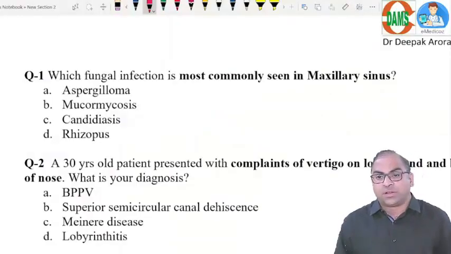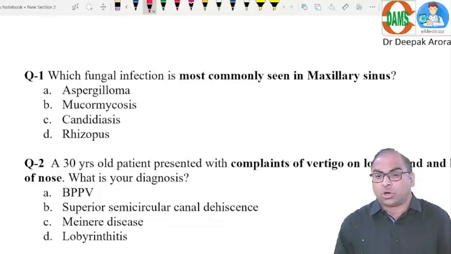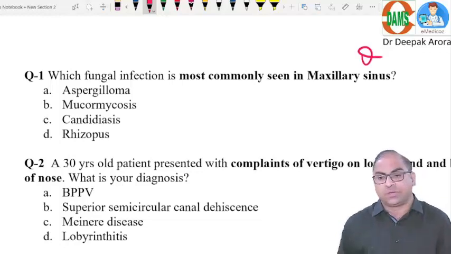Dear medicos, let us discuss the ENT segment. So I have taken all the recall options. Let us discuss the first MCQ. Which fungal infection is most commonly seen in maxillary sinus?